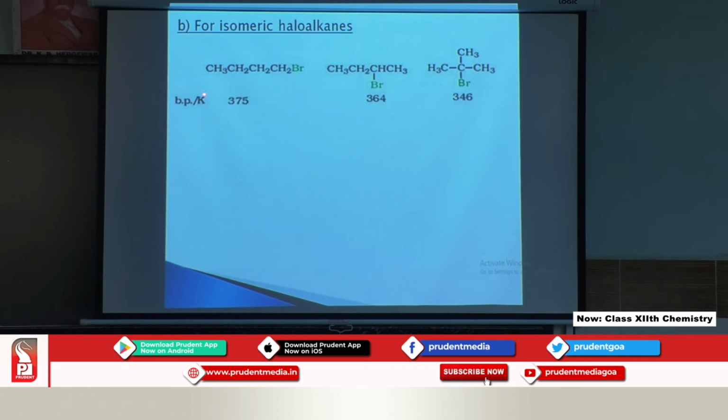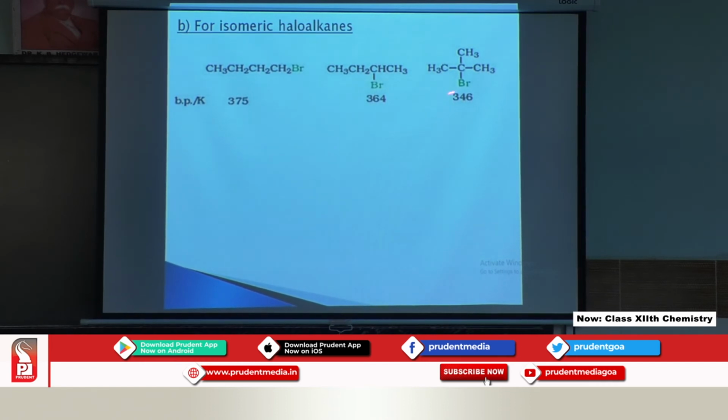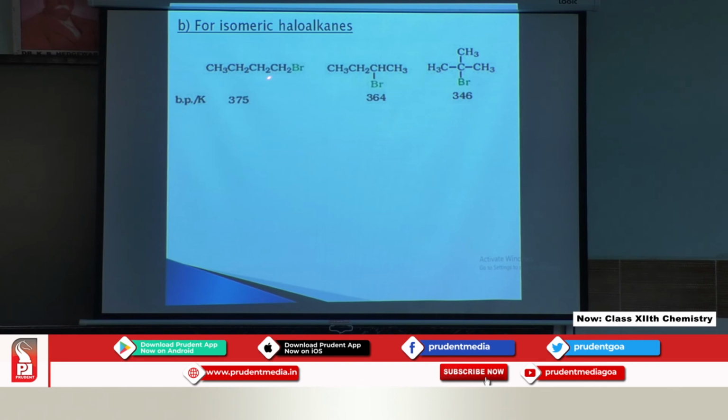Second point under the melting point and boiling point is for isomeric haloalkanes. Now, if you look at the structures, this one is the primary alkyl halide, secondary alkyl halide and tertiary alkyl halide. The tertiary alkyl halides have the lower boiling point.